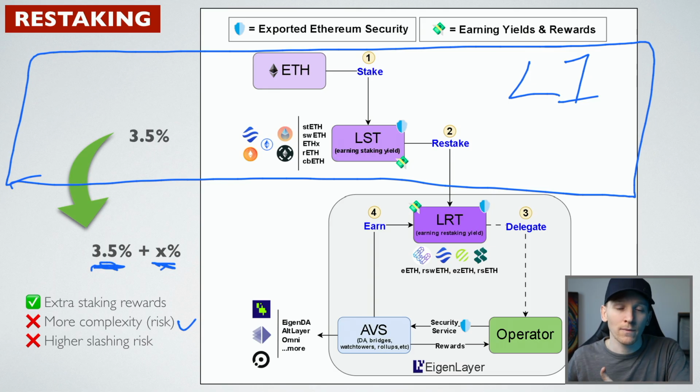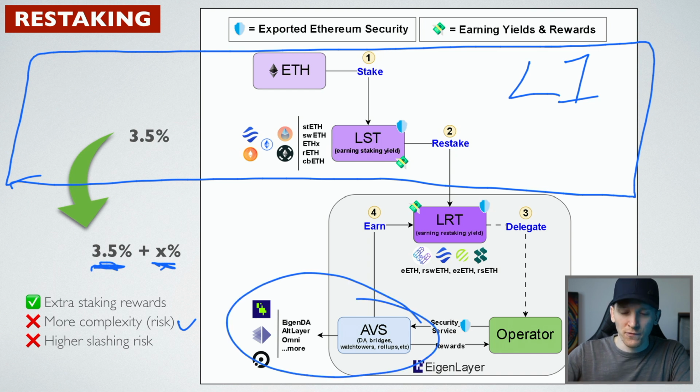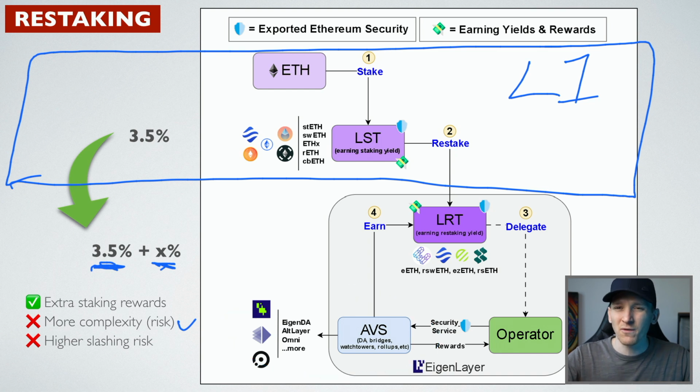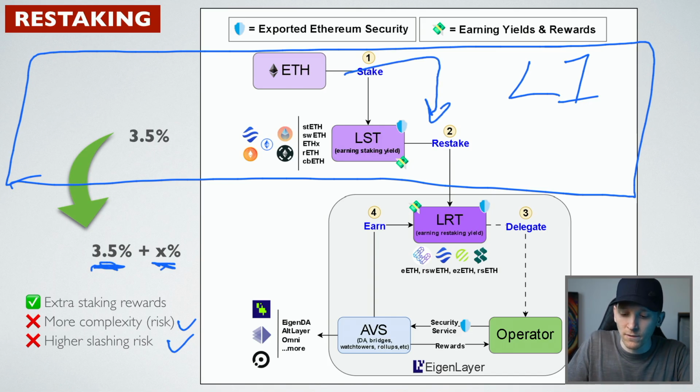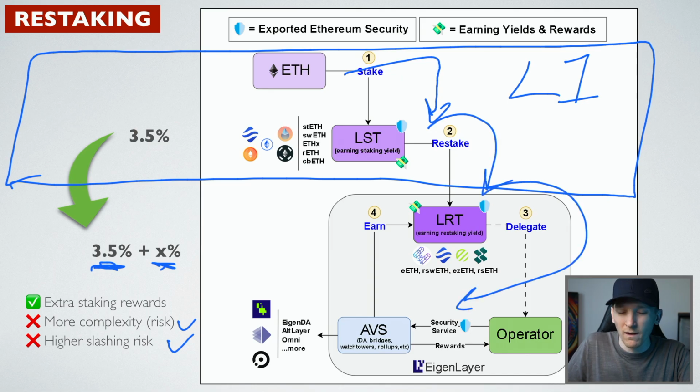That's a risk. And so that is an extra risk, especially if you're giving your ETH to loads of different layer 2s and services, you don't really know what's going on. So definitely an extra risk for the perceived yield that we're getting on top. There's a higher slashing risk, and there's just more complexity, right? Because what we're doing is we're taking this in this protocol, we're then giving it to this protocol, who's giving it to these guys. And so you can see there's extra risk here.